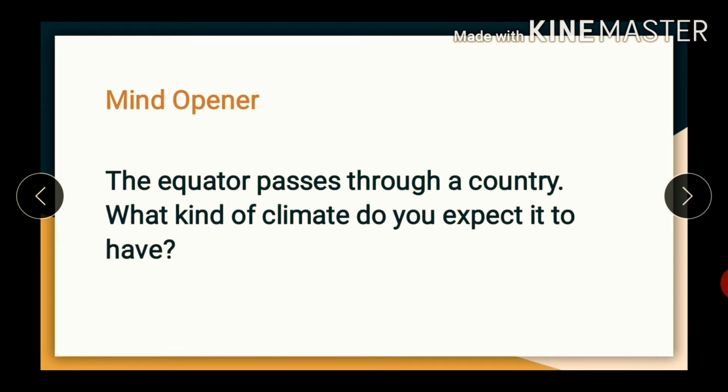The equator passes through a country. What kind of climate do you expect it to have? So, as we have studied in the third chapter, the country through which the equator passes experiences a hot and humid climate, right? So why has this kind of question been asked before starting this chapter? That we will understand in this chapter.